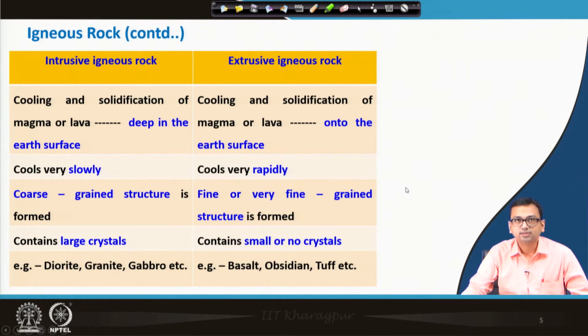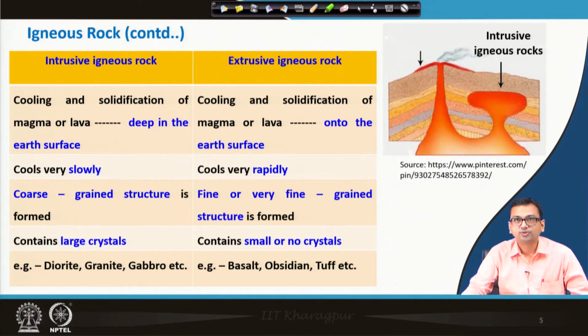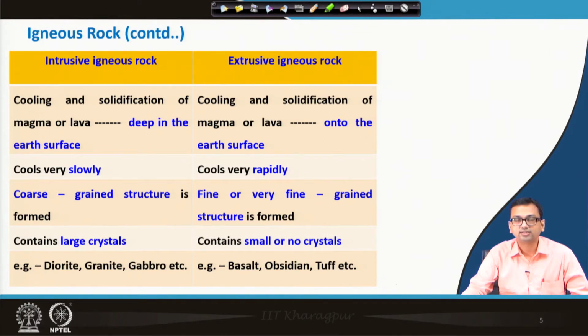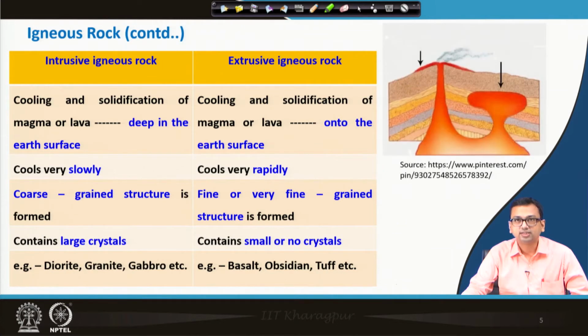Next, as I stated at the very beginning, there are two types of igneous rock: intrusive igneous rock and extrusive igneous rock. In this diagram you can see the arrow, where intrusive igneous rock is written, and here extrusive igneous rock.